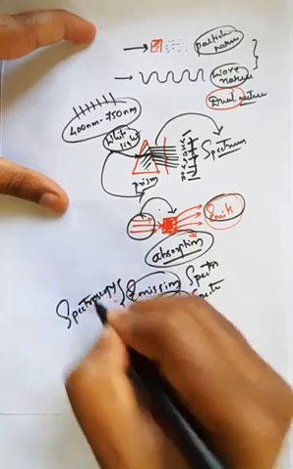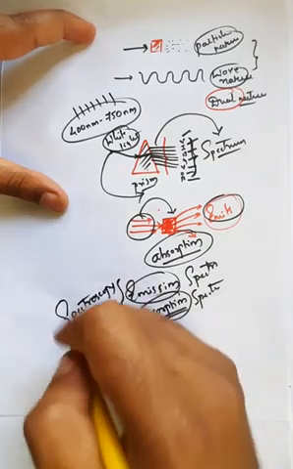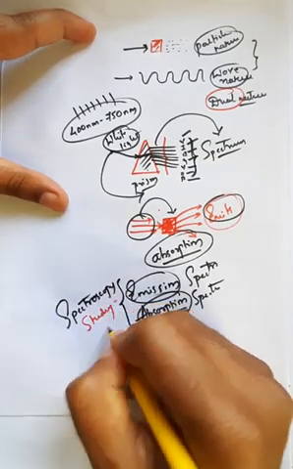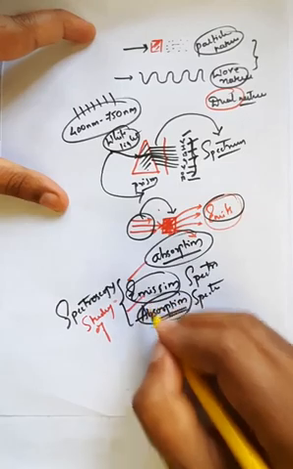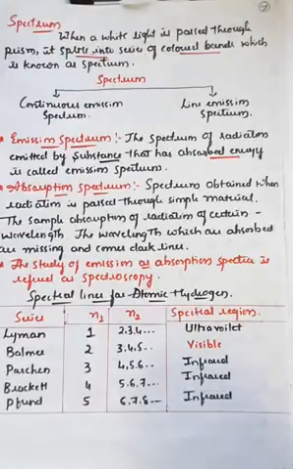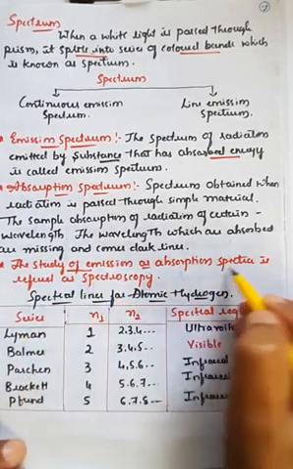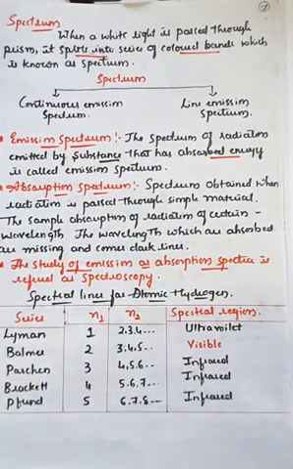Spectroscopy is a branch of chemistry which deals with the study of the emission spectrum as well as the absorption spectrum, right? So whenever you study the emission as well as the absorption spectrum, that is generally referred to as spectroscopy.